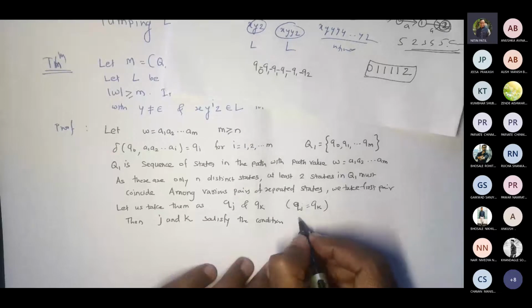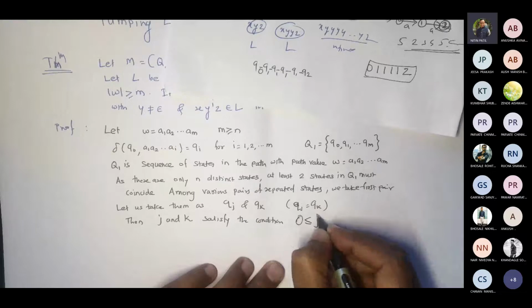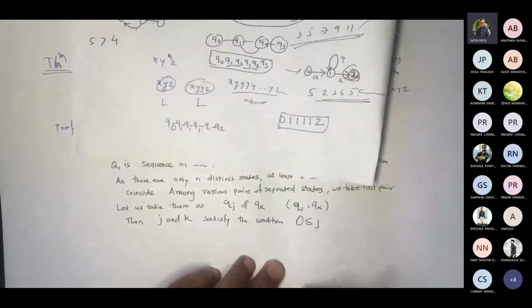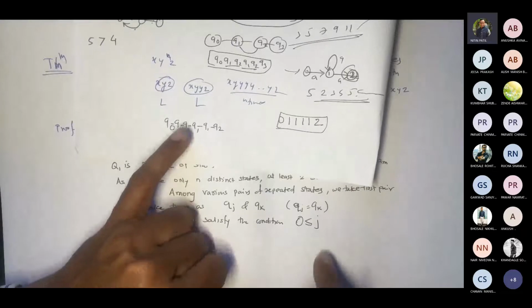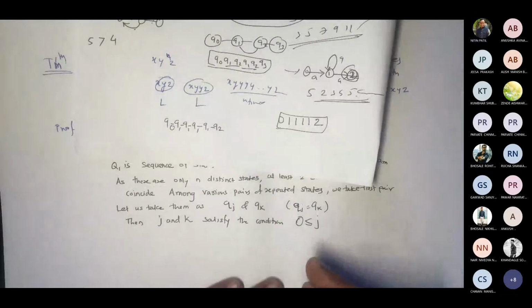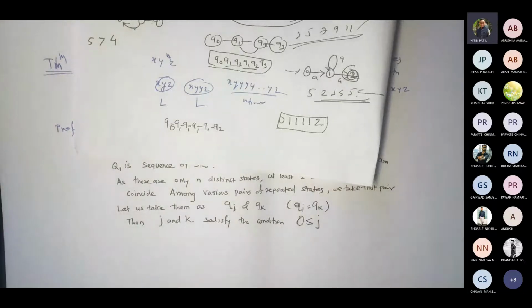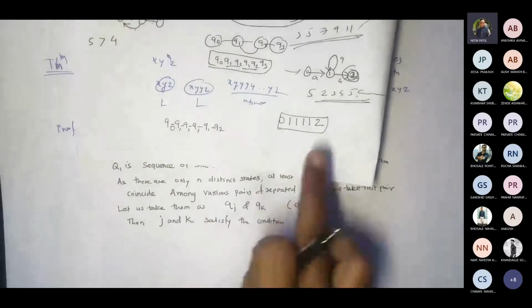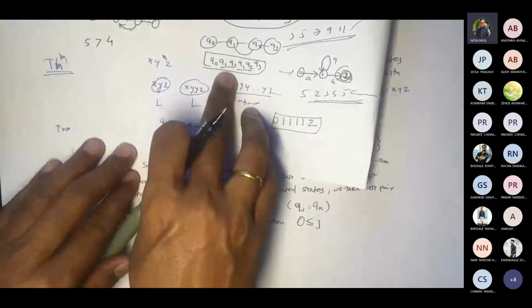Which is that condition? 0 less than or equal to J. Can I say this? I am talking about Qj and Qk. Either they are the same or they are different. Now in one case I am getting them to be the same. In this case I am getting them to be different.